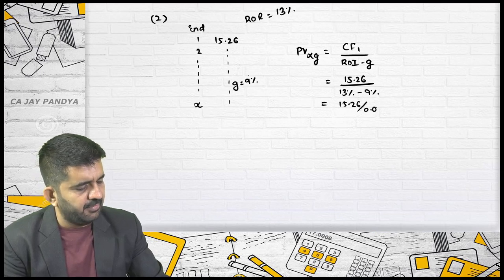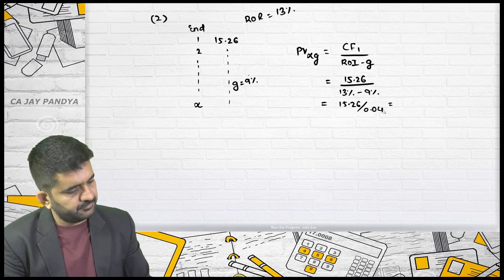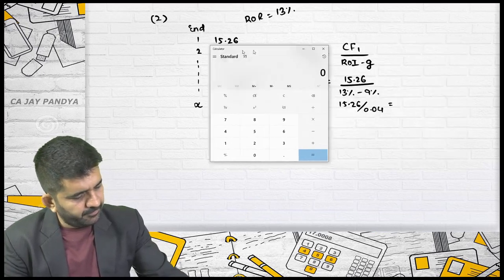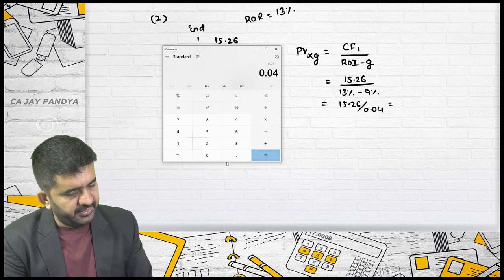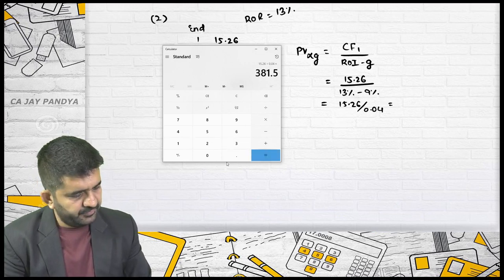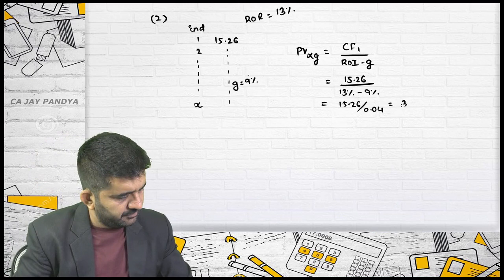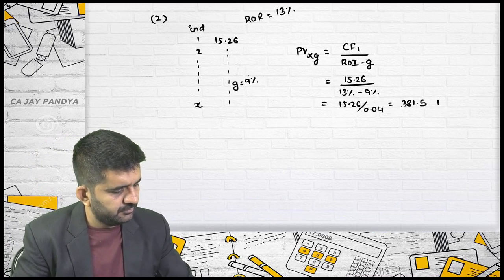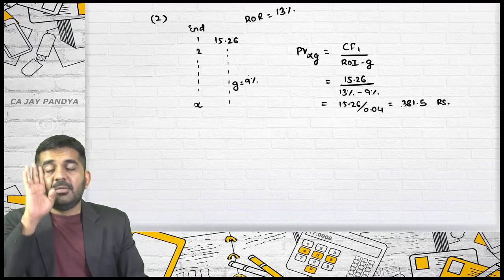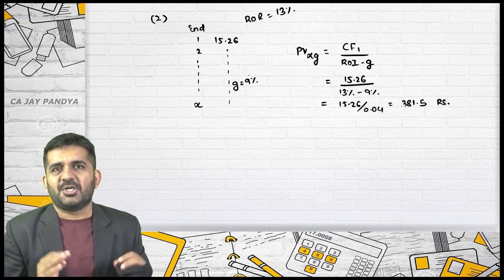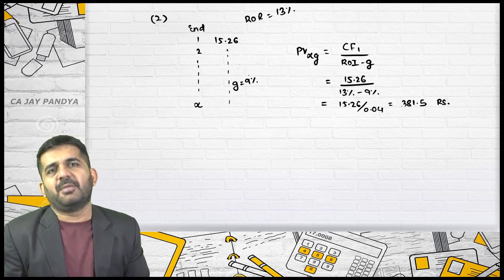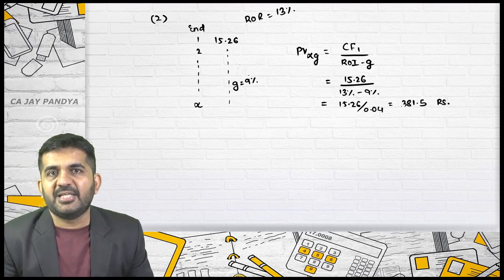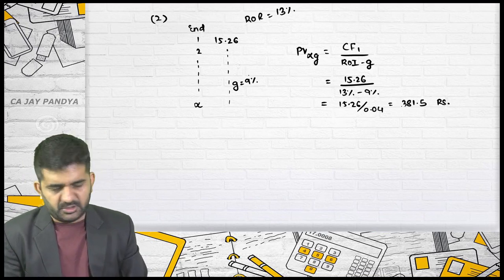15.26 divided by 4% is 381.5. Please understand, this question is just a practice of time value of money. They have given different situations whereby you need to find out the present value of future cash flows.